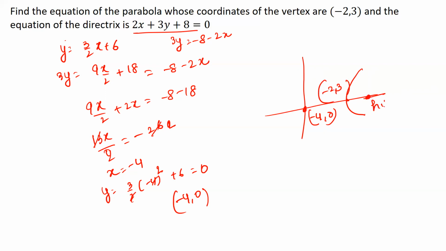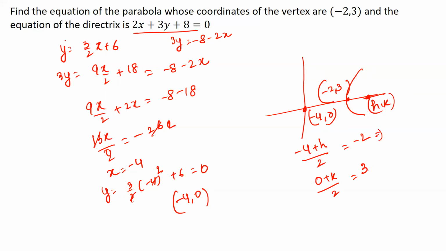So if we assume that the focus is h comma k, then I know that the vertex lies exactly in between this point and this point. So I apply the midpoint theorem again. So I get minus 4 plus h divided by 2 is equal to minus 2, and 0 plus k divided by 2 is equal to 3. On solving, I get the values of h and k.